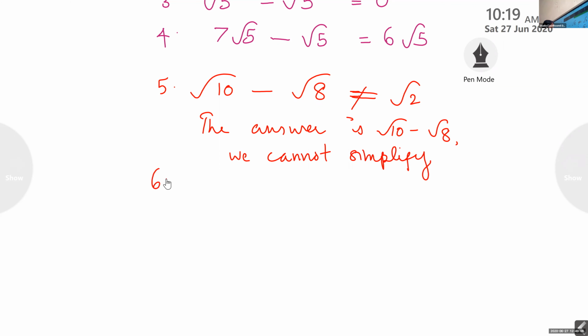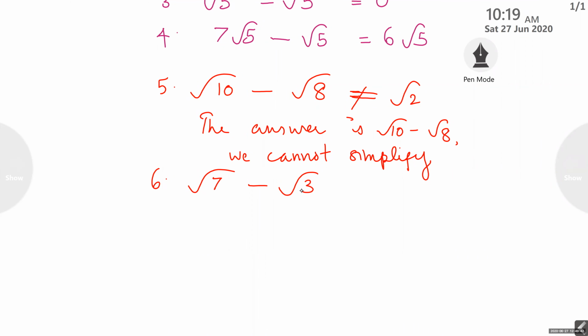I'll give one more example for you. Root 7 minus root 3. I'm giving you this many examples because even if you think it is easy, when I give questions for simplification, you will forget everything and subtract all these things. So you don't forget, remember the rule of algebraic expressions.